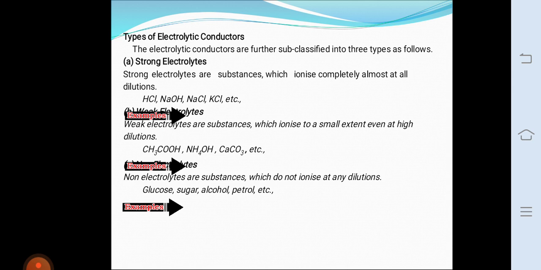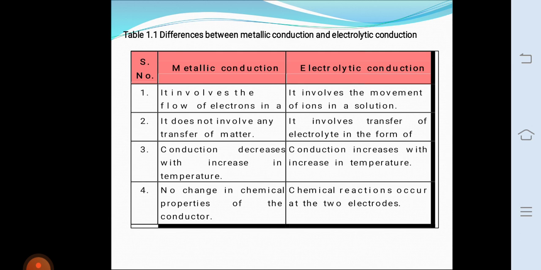In metallic conduction, conduction decreases with the increase in temperature. But in electrolytic conduction, conduction increases with the increase in temperature. In metallic conduction, there is no change in chemical properties of the conductor. But in electrolytic conduction, chemical reactions occur at the two electrodes.